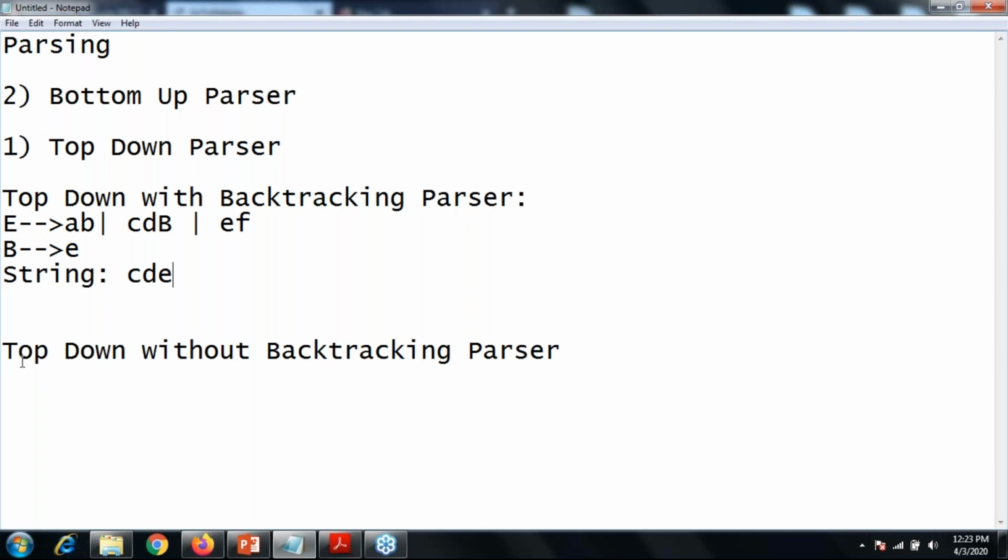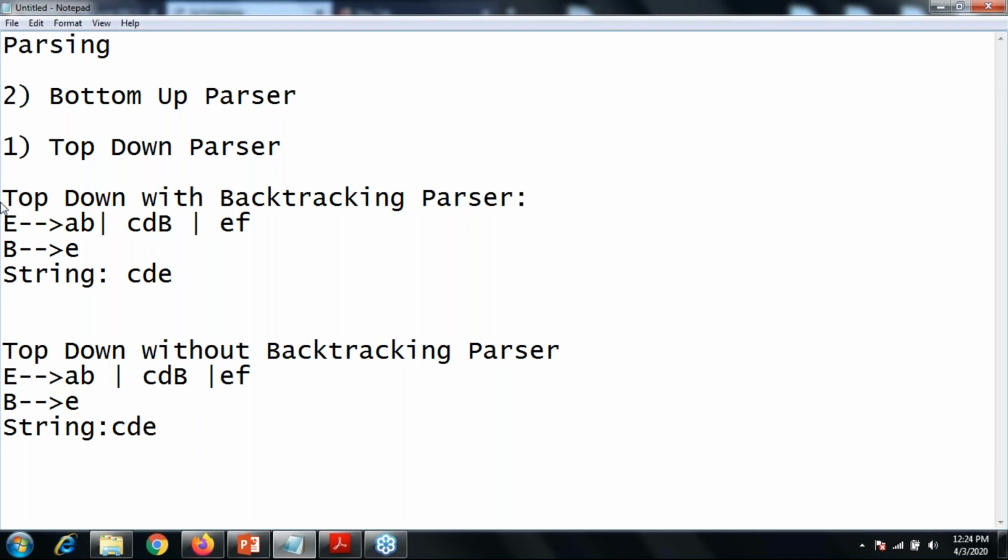That is the major difference between with backtracking and without backtracking. Now, what is the top-down without backtracking method? Say, for the same grammar, with EF, and B gives E, and the possible string is CDE.